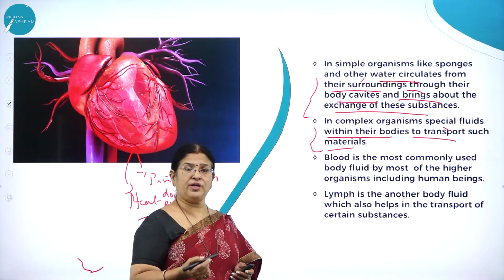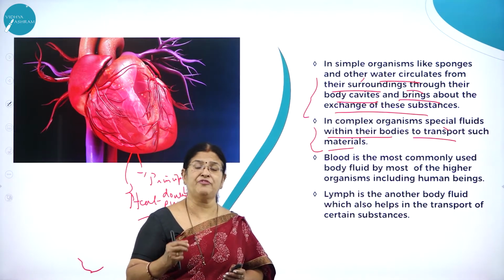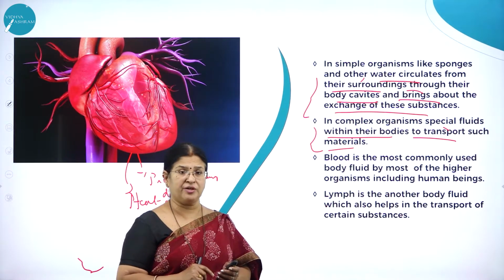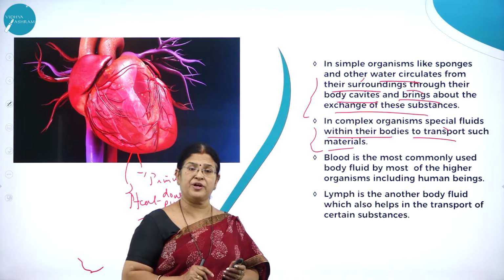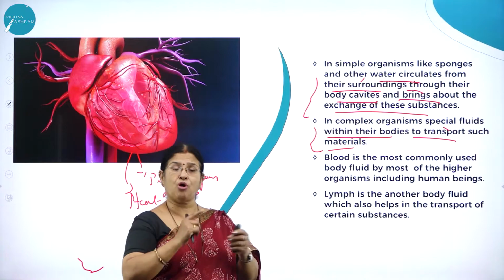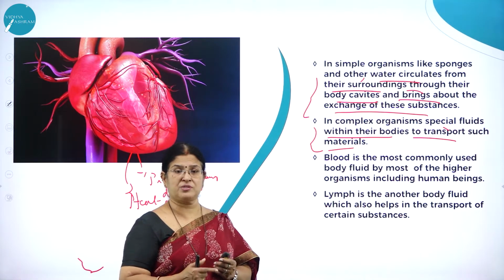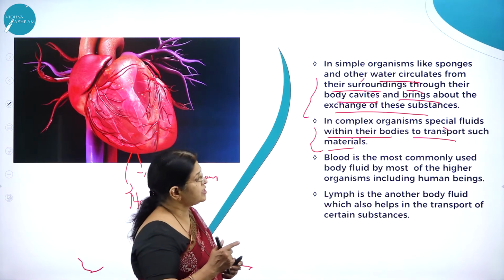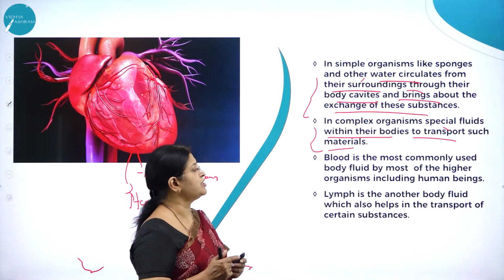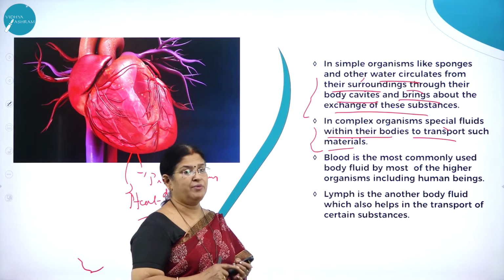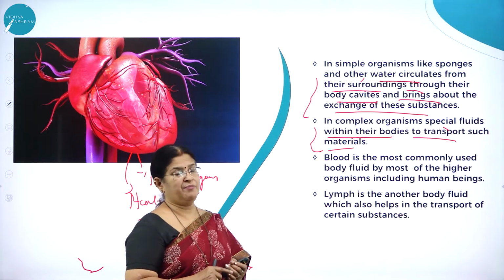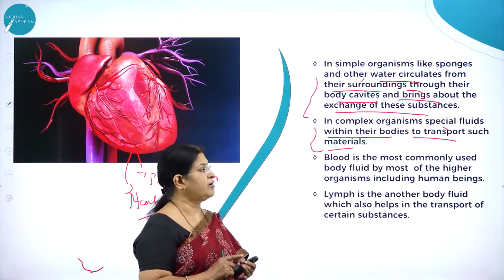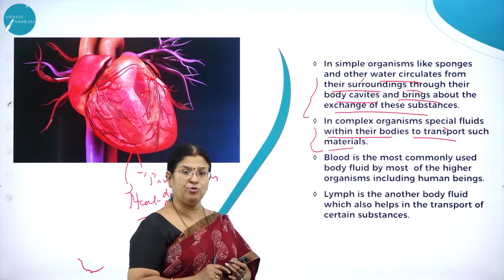So as we know, in the human body there are different organs to perform different functions, and there is coordination between the organs for their meticulous functioning. For example, blood circulation is made possible by the lungs as well as the heart. The coordination between the lungs and the heart makes the circulatory system more successful. So in complex organisms, special fluids transport materials, maybe nutrients, oxygen, or waste, gaseous waste in the form of carbon dioxide, or nitrogenous waste in the form of urea.